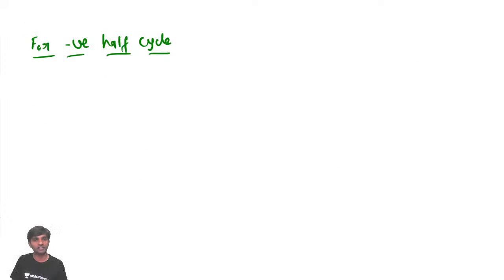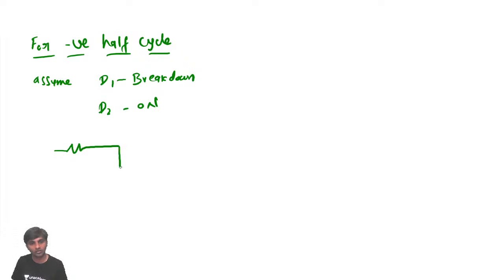So now we'll consider that for the negative half cycle, D1 is in breakdown condition and D2 is on. If you try to draw the circuit now, this is 0.7 volts, with plus and minus, and similarly this also will give you minus 0.7. This is 5 volts.